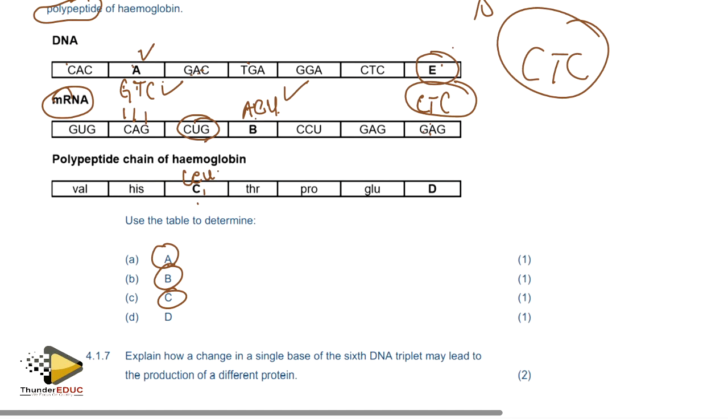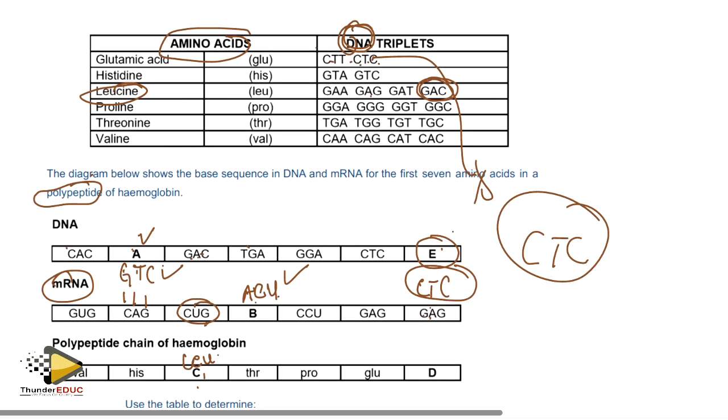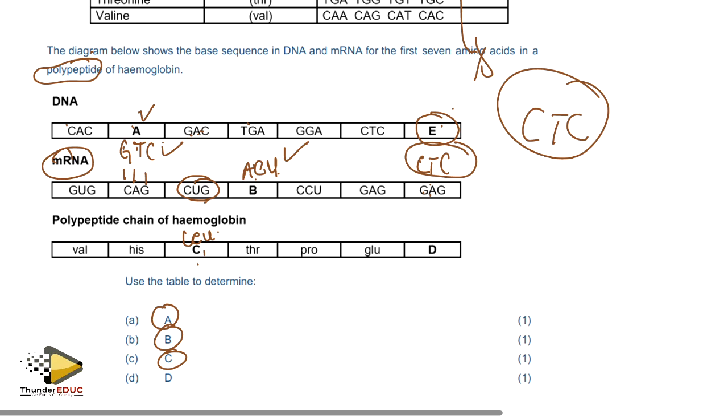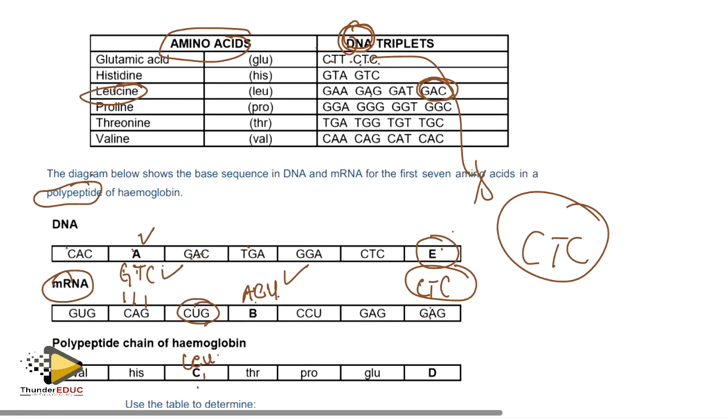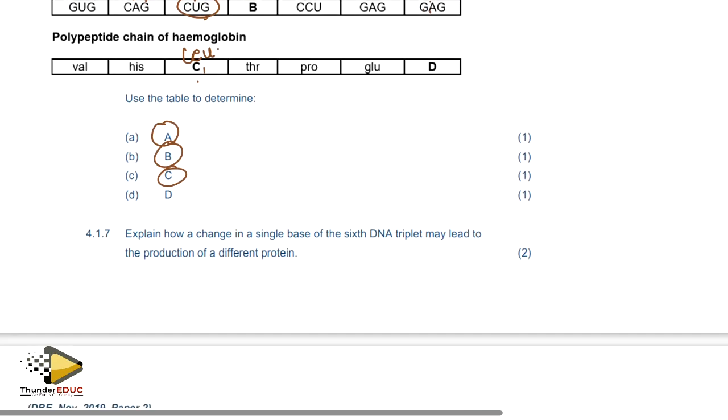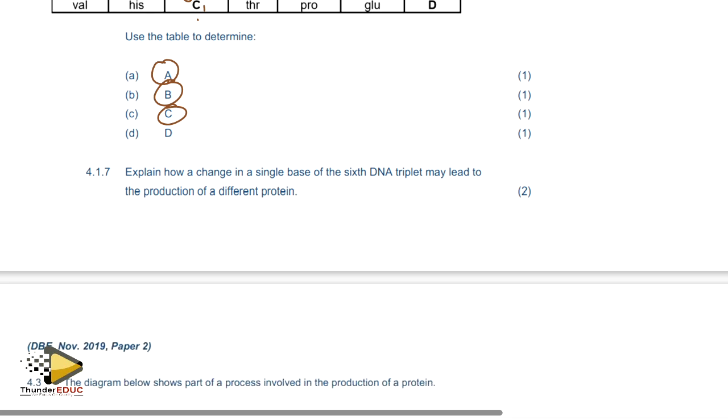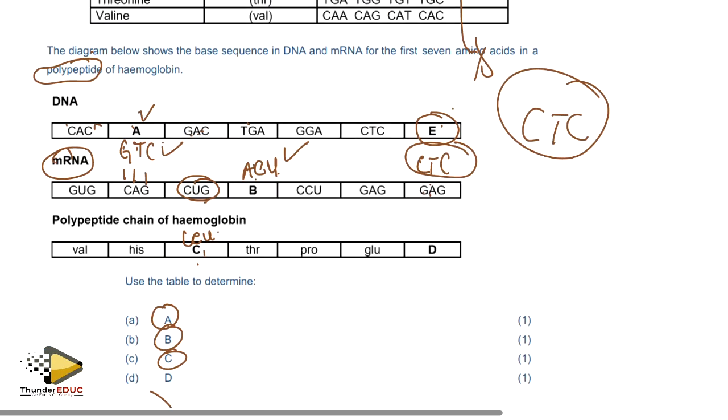Right. D. So we have seen that D is glutamic acid. Yes. So what about: explain how the change in a single base of the sixth DNA triplet may lead to the production of a different protein? So six bases, so you're saying 1, 2, 3, 4, 5, 6.